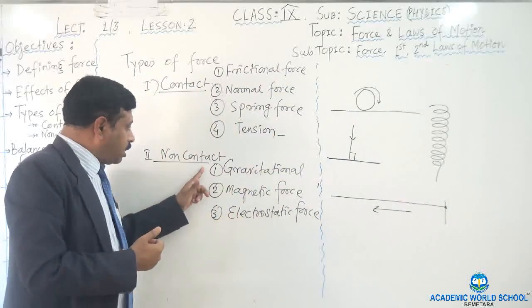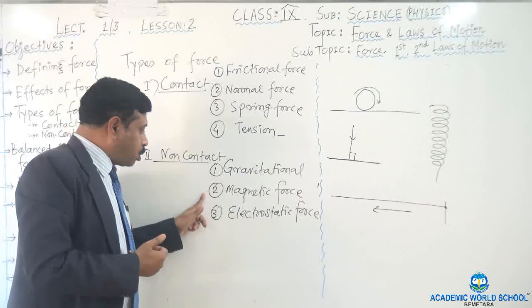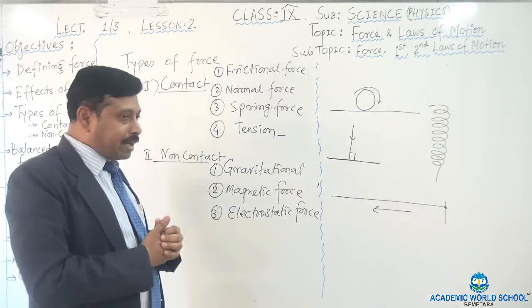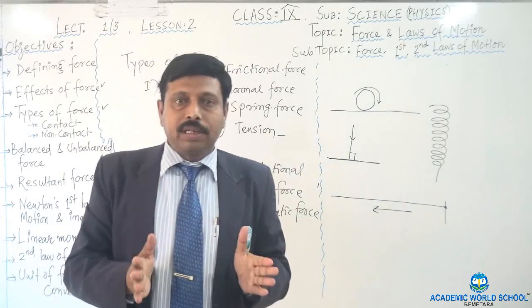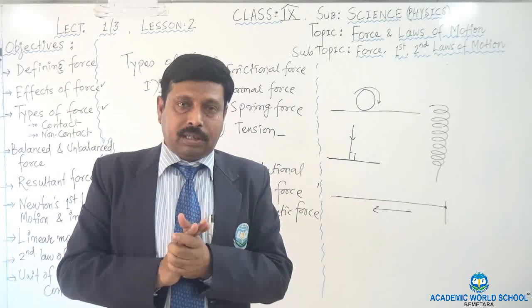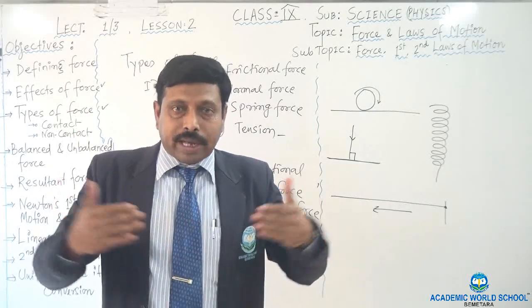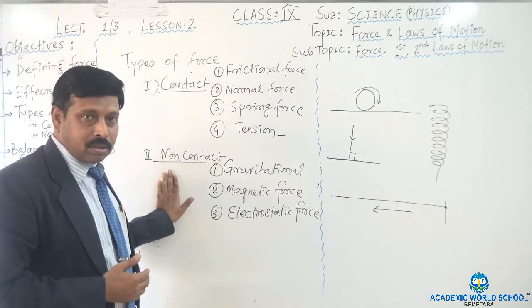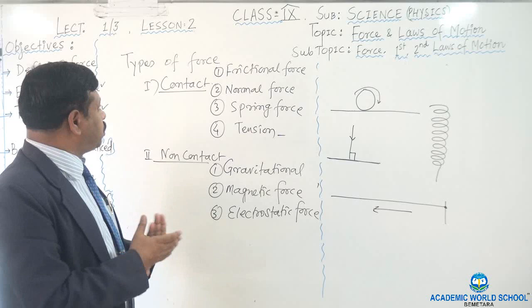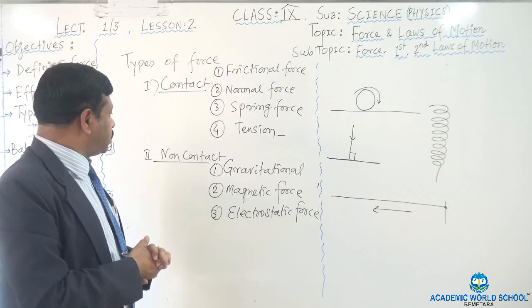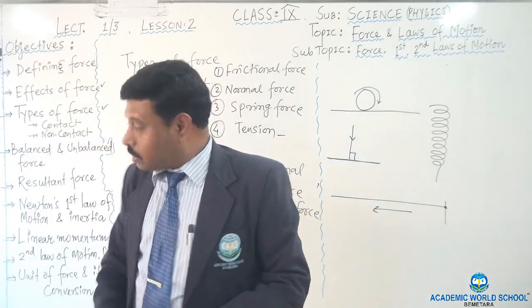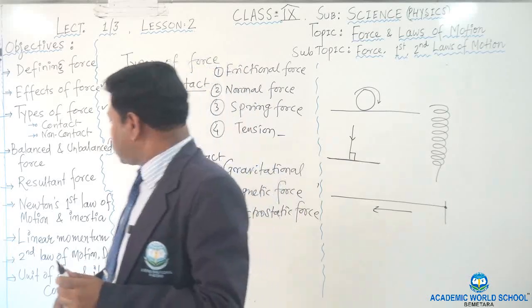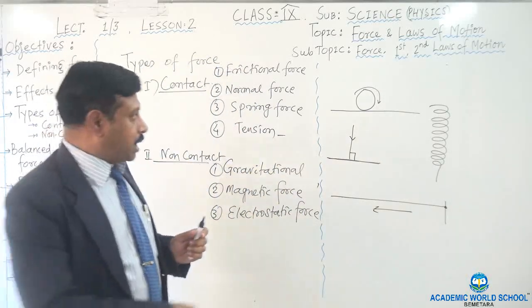But here you see, in gravitational force, magnetic force and electrostatic force, the bodies are not in contact. They do not touch each other even though there is a force of attraction. That is called non-contact force. Okay? So now I will explain what the contact force and the non-contact force are. And after that I will explain balanced and unbalanced force and the resultant force.